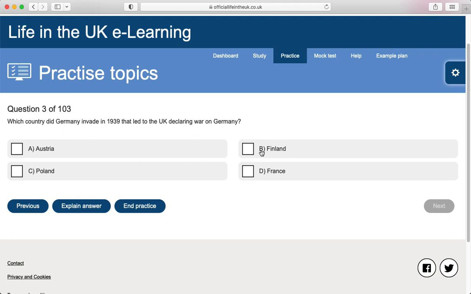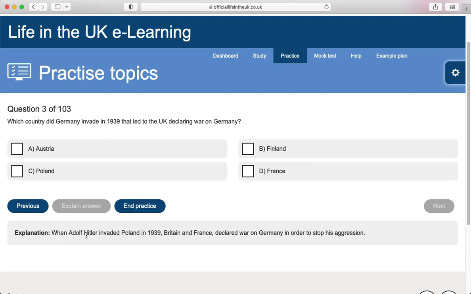Which country did Germany invade in 1939 that led to the UK declaring war on Germany? Austria, Finland, Poland, France. When Adolf Hitler invaded Poland in 1939, Britain and France declared war on Germany in order to stop his aggression. Poland.